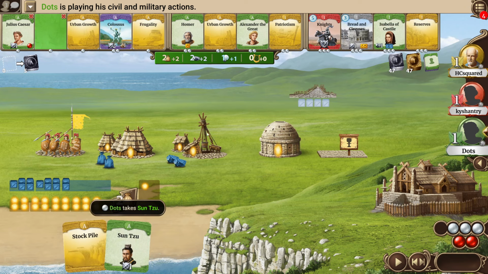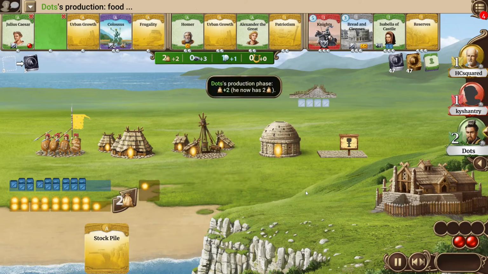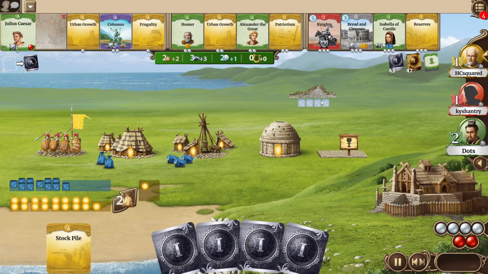Dots has 2 leaders available for 1 civil action and goes for Sansu here and just does standard stuff. Isn't willing to pay 3 for the knights, and that of course would be way too expensive.